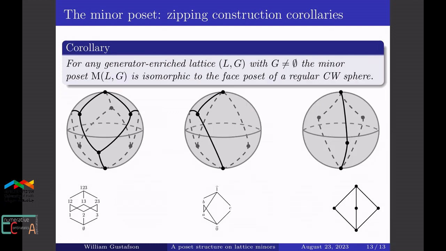We just saw in that example that the minor poset of the pentagon lattice is isomorphic to the face poset of a regular CW sphere, and this is a corollary of this zipping construction. The minor poset of any generator-enriched lattice is isomorphic to the face poset of a regular CW sphere, except for a trivial case of when your lattice has only 1 element.